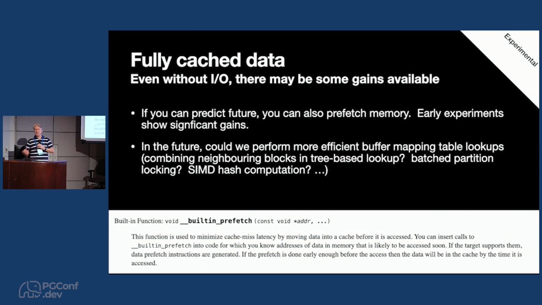But in the future, there are ideas around about changing the buffer mapping table in Postgres. And so another area to explore might be whether you can look up multiple.